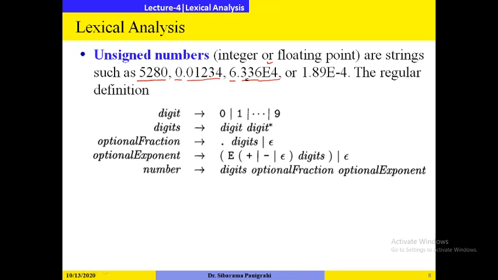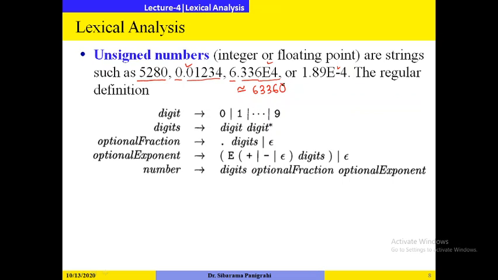So there are two notations of real numbers: one is dotted decimal form, and another one is exponential notation form. 6.336 e to the power 4 is equivalent to 63360. E to the power 4 means 10 to the power 4. Similarly, 1.89 e to the power minus 4. Minus 4 means the decimal point will move 4 positions towards the left hand side.